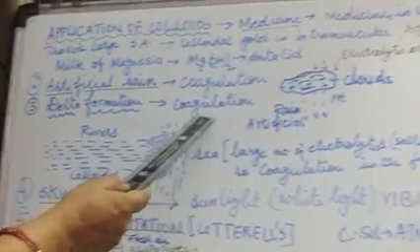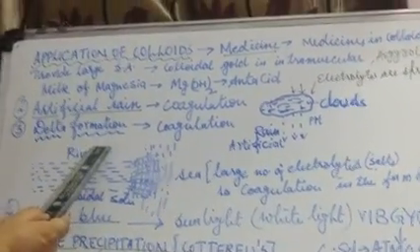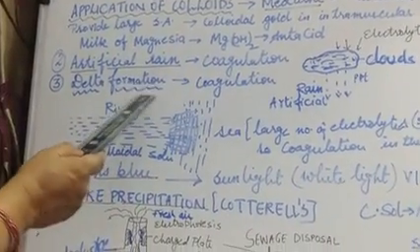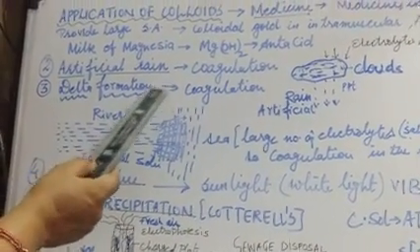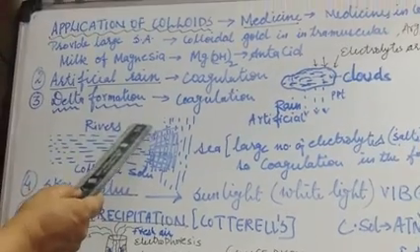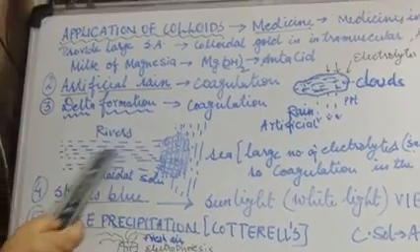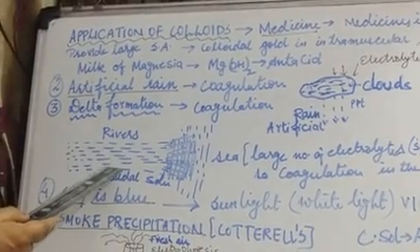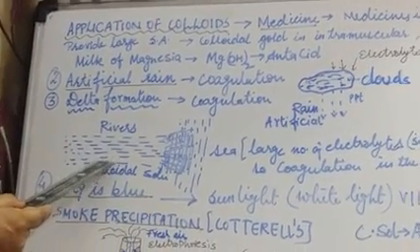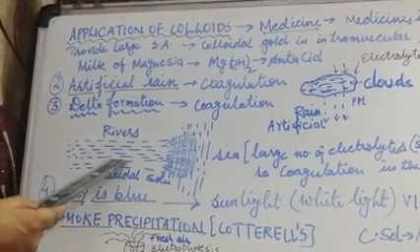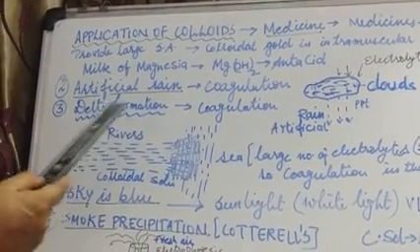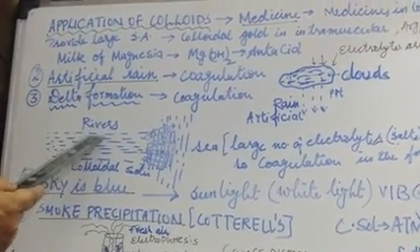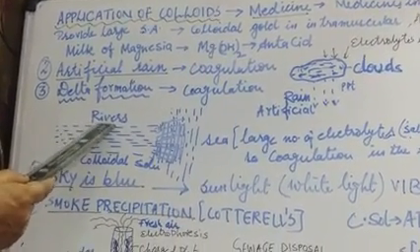Again, coagulation is taking place. Deltas are obtained in the plains. You have studied in geography also, students, in lower classes. What happens actually is that different rivers flow through mountains and they have many salts in them. The rocks of the mountains get crushed and mixed with river water.